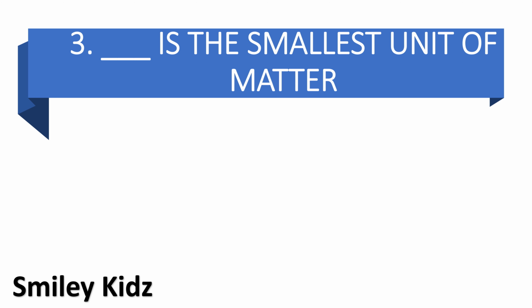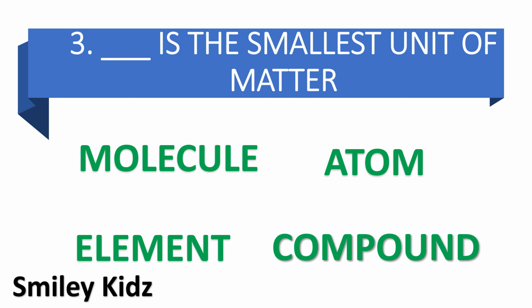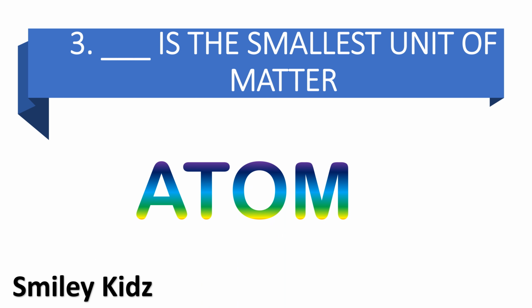Moving to question number 3. Dash is the smallest unit of matter. Option A molecule, option B atom, option C element, and option D compound. Your time starts now. Your time is up. And the right answer is atom. Atom is the smallest unit of matter.